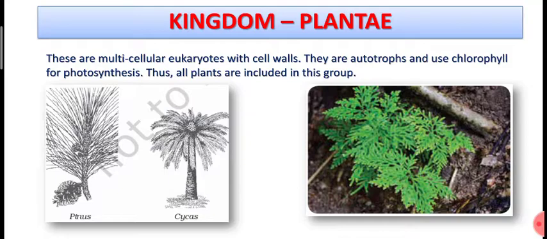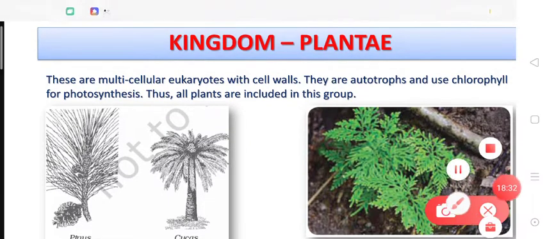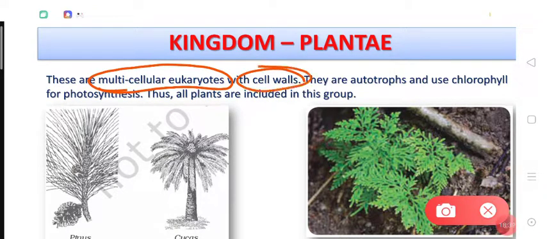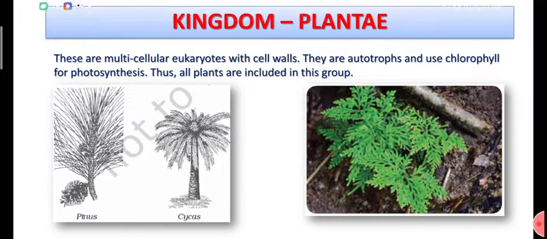So the usual features of kingdom plantae are that they are multicellular and eukaryotic with a cellulosic cell wall, means the cell wall made up of cellulose, and they show autotrophic mode of nutrition because they have chlorophyll, and chlorophyll performs photosynthesis to produce food inside its own cells. So you can define kingdom plantae as the kingdom of organisms which are eukaryotic, multicellular and show autotrophic mode of nutrition and have cell walls made up of cellulose, right? So here you can see the examples of kingdom plantae.